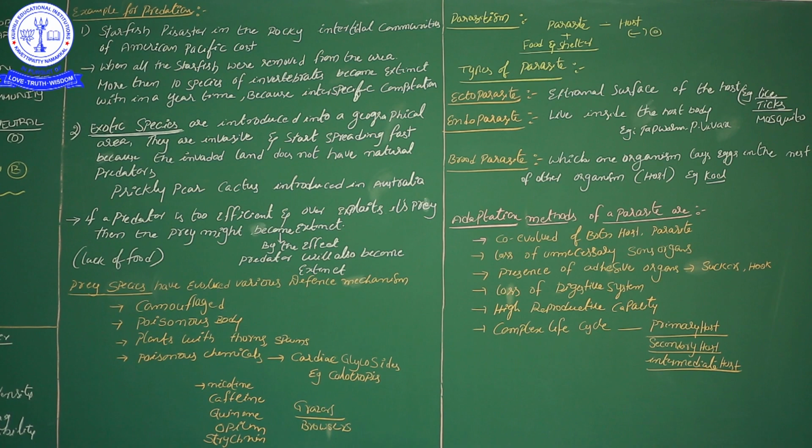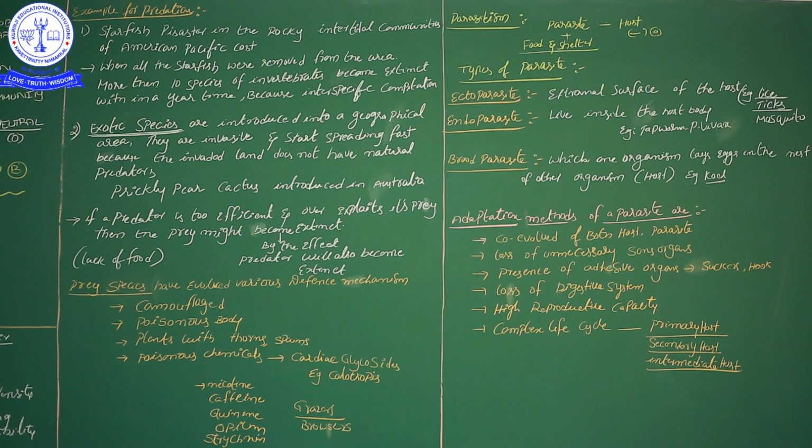For example, a mosquito will take our blood. Our blood already contains digested nutrient particles only, so there is no need to digest again in its body. So the digestive system is not well developed, or is lost. And parasites have a high reproductive potential.